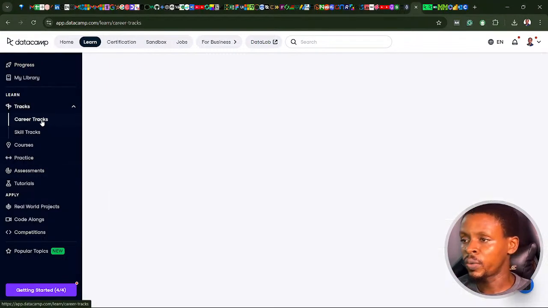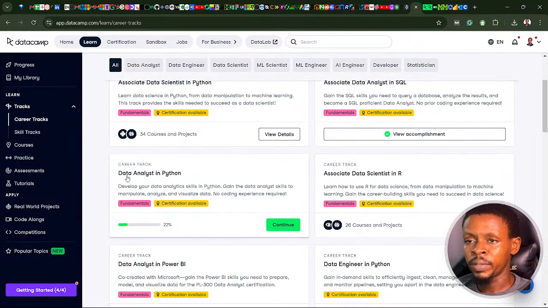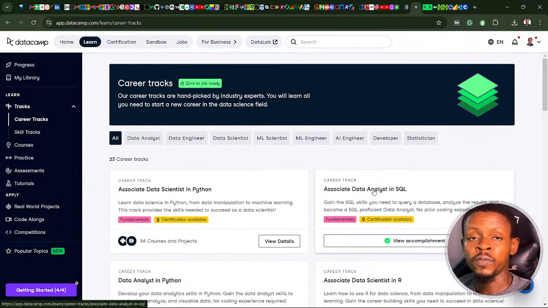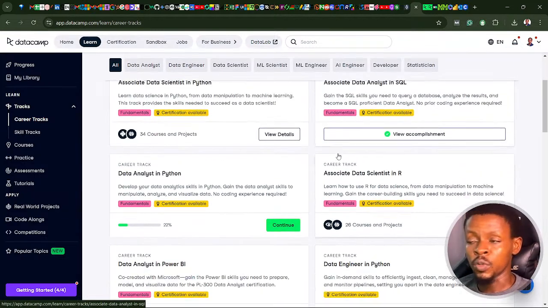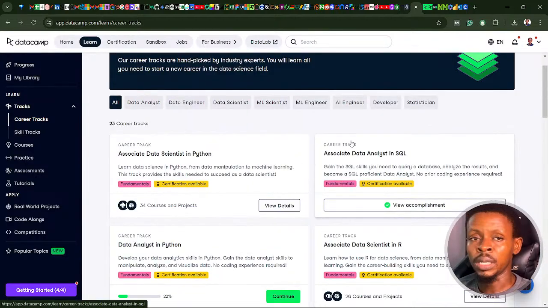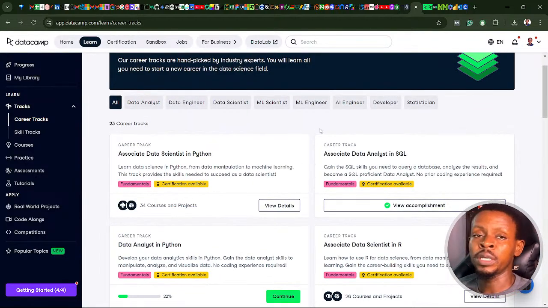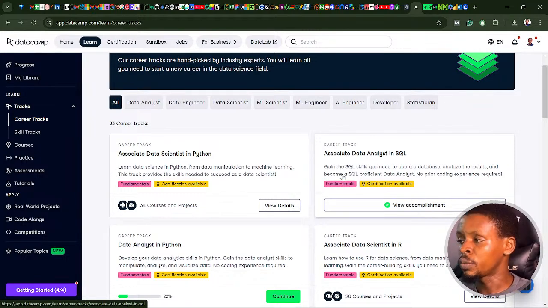If I go to the career section real quick, I can show you our data analyst in Python. We're 22% out of 100%. When we started this fun way of learning, it actually started with data analyst in SQL, and that went for a period of 100 days. Then we moved to data analyst in Power BI. That ran for like 69, 70 days. All of those videos are on the live stream tab, where we covered all the important concepts in Power BI. I'm actually coming up with some projects. So far, so good. I'm still working on those projects, and I'll be making separate videos for each project and sharing them on the channel also.